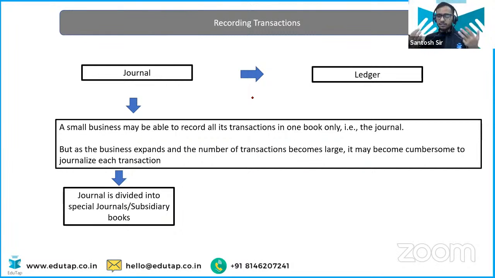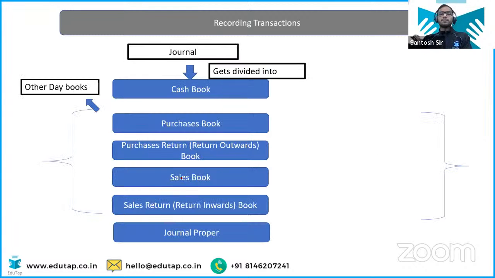Okay, understand this. Though now everything happens online, you have to understand every concept, right? That's why I'm giving you a layman's example. Okay, chalo. So this is the need of the subsidiary books, right? And we call them special journals, sub ledger, or the subsidiary book. Now these are the subsidiary books we have.